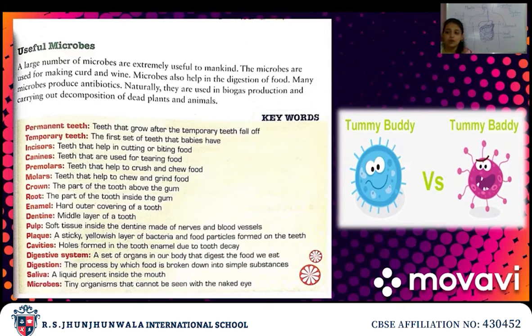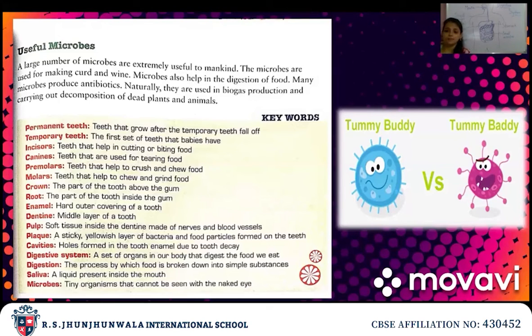Understood? Then they are also used in biogas production and in carrying out decomposition of dead plants and animals. What is decomposition of dead plants and animals? When plants and animals die, they are converted into some form which is helpful to the soil. It provides nutrients to the soil. That is called decomposition of dead plants and animals. That is done by the good microbes. Now understood how good microbes are useful and how bad microbes are not at all useful to us.